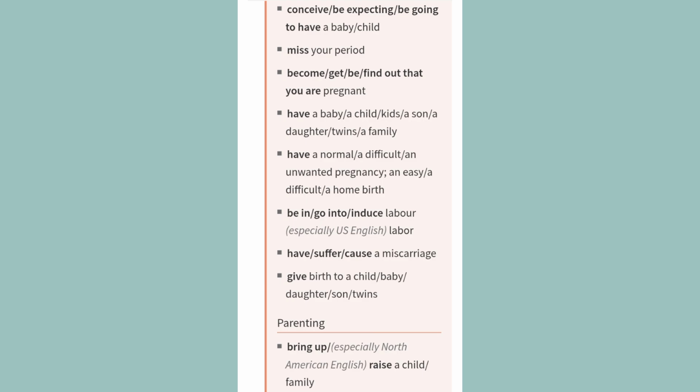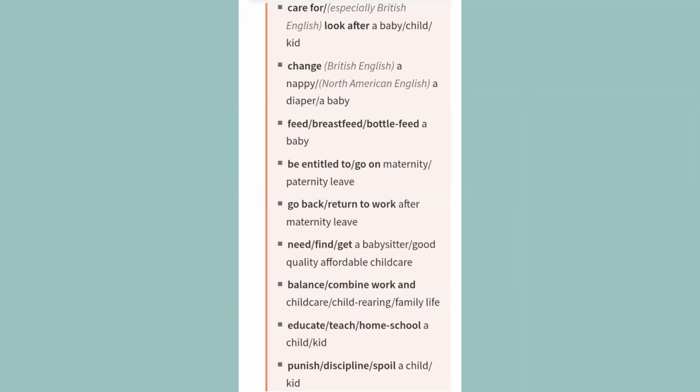Parenting. Bring up, especially North American English, raise a child, family. Care for, especially British English, look after a baby, child, kid. Change, British English, a nappy, North American English, a diaper, a baby. Feed, breastfeed, bottle feed a baby.